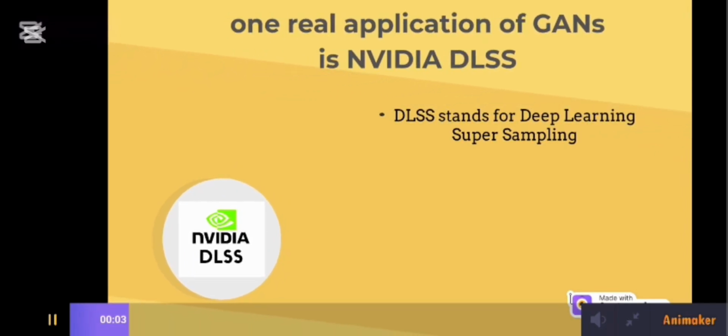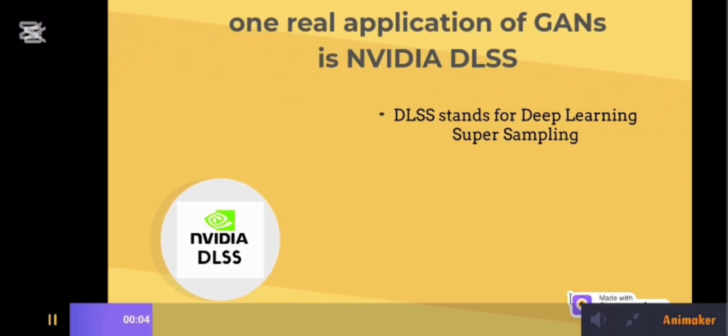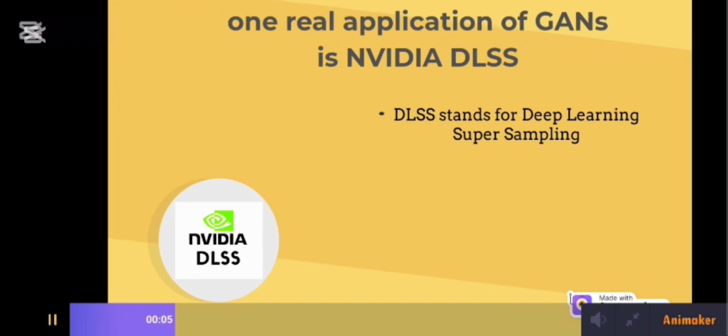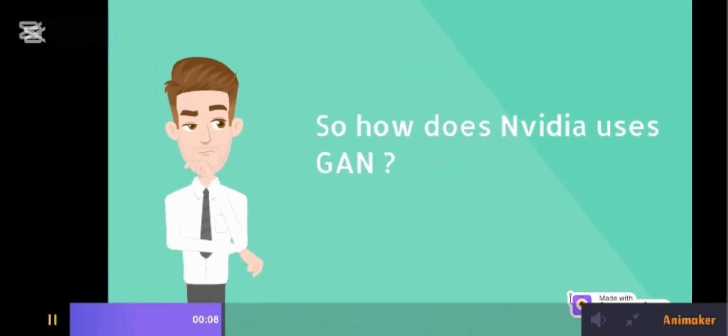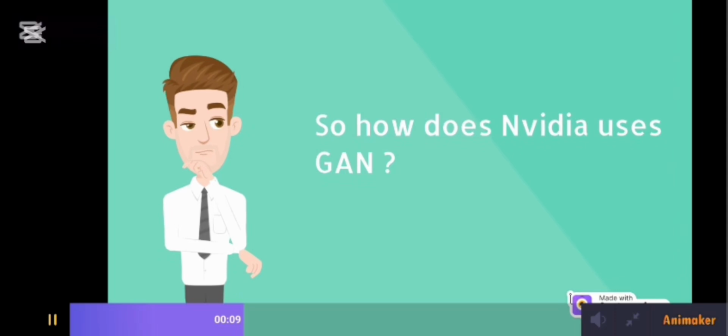One real application of GANs is NVIDIA. DLSS stands for Deep Learning Super Sampling. So how does NVIDIA use GAN?